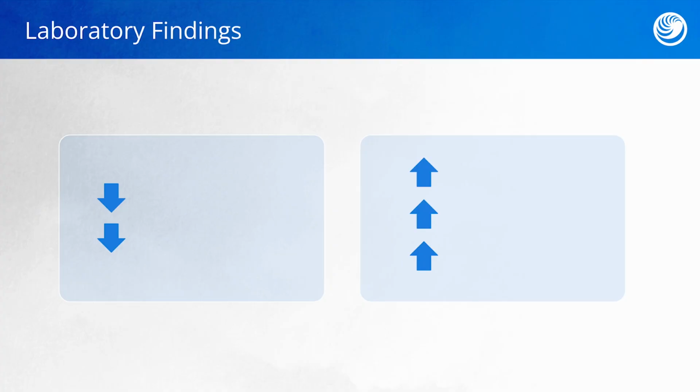Let's talk a little bit about laboratory findings with DIC because I think these can be really helpful in understanding what is going on. First off, we're going to have some things that are decreased. Like I said, in DIC our platelets and coagulation factors are going to be used up. So our platelet count is going to decrease and our fibrinogen level is also going to decrease. Think of fibrinogen like the mesh that keeps clots together. It's all going to be used up, so the level will go down.